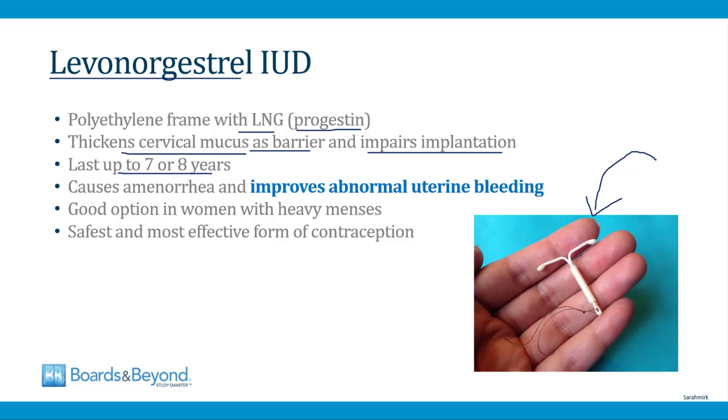And one of the major benefits of this form of contraception is that it causes amenorrhea in many women, and it improves abnormal uterine bleeding. So the local release of LNG in the uterus often leads to amenorrhea, and that makes this a very good option in women who have heavy menses. Their menstrual bleeding will improve or stop altogether after implantation of this device. And so the LNG IUD has become very popular. It's very safe, it's very effective, and for many women it improves their menstrual periods, so this is a very, very popular option for modern contraception.